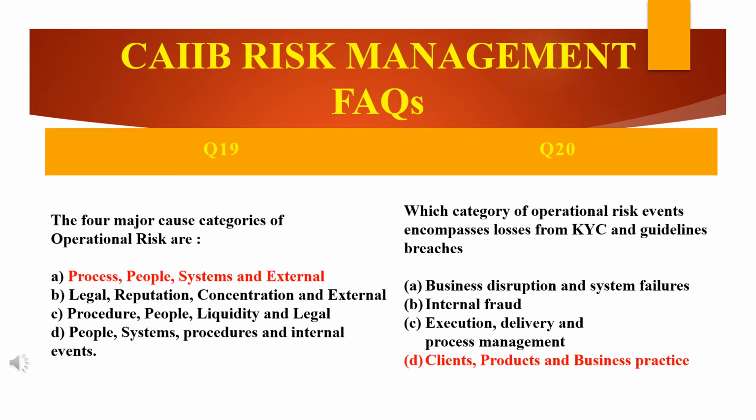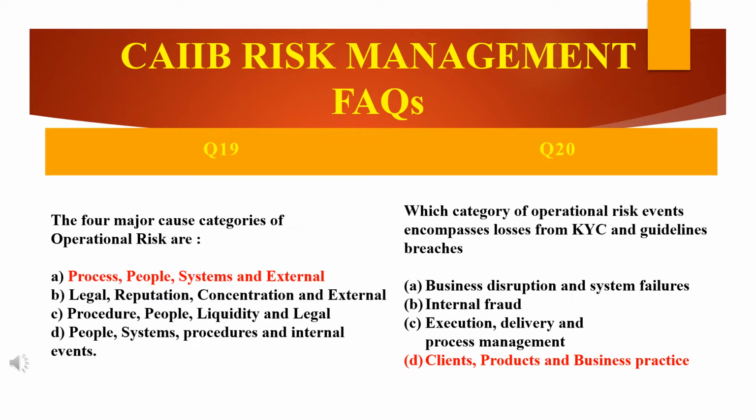So in the second option, legal is there, but it excludes reputation, right? So this option will not come. In the third option, legal is there, but liquidity will not come; they are excluding liquidity. The fourth option has internal events, which will not come. Instead, external events will come into consideration. So the answer will be A: process, people, systems and external.